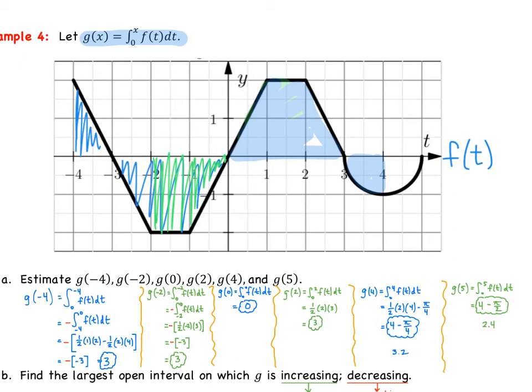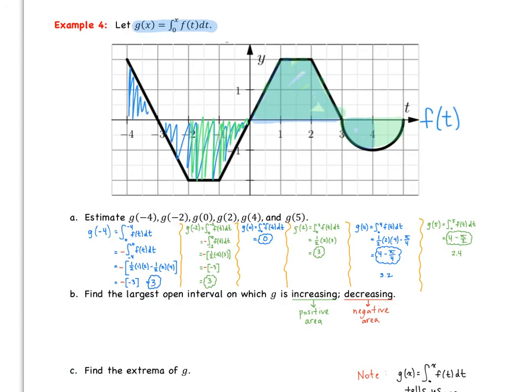Then the very last thing we're trying to find is g of 5, which is the area under the curve from 0 to 5. So this whole trapezoid again, plus the entire, or subtracting the entire semicircle. So we already found the area of this trapezoid to be 4, and now we're just subtracting that semicircle, and that comes out to be 2.4.